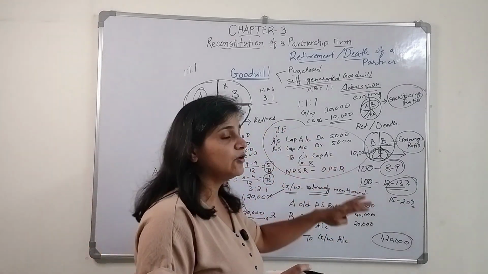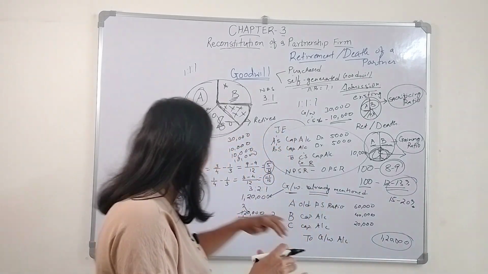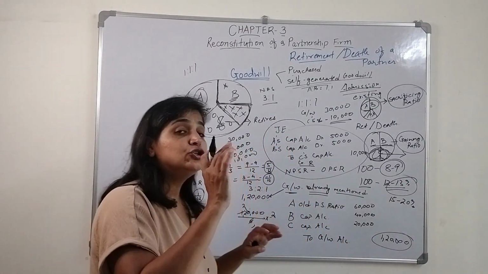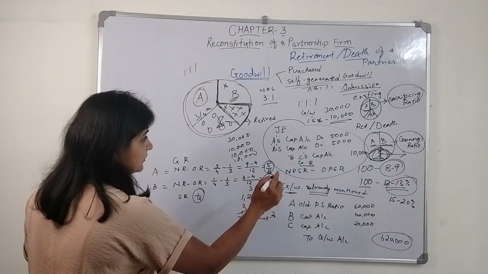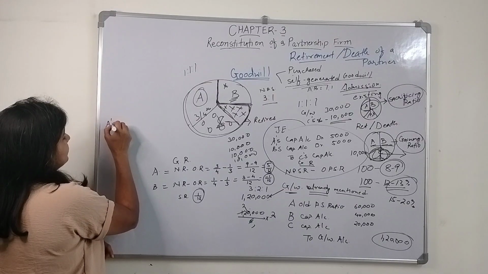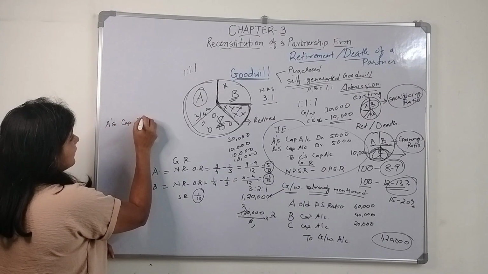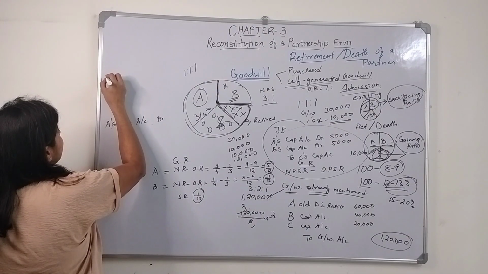So whatever A is gaining will be paid by A. The premium of goodwill amount will be given by A to B as well as C. Let's say it was 30,000. A's capital account debit. So how much is B sacrificing?